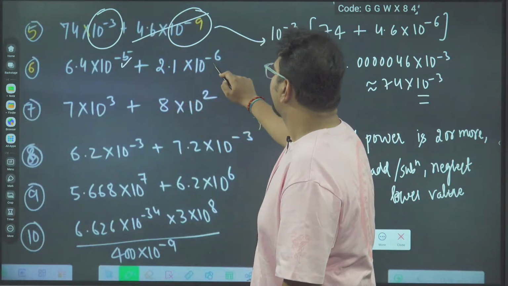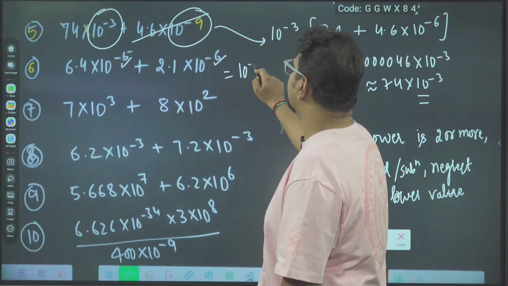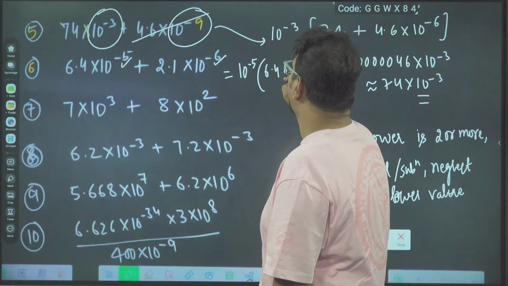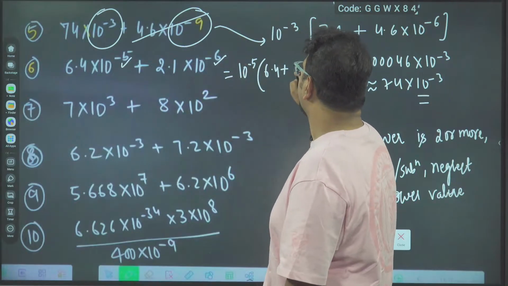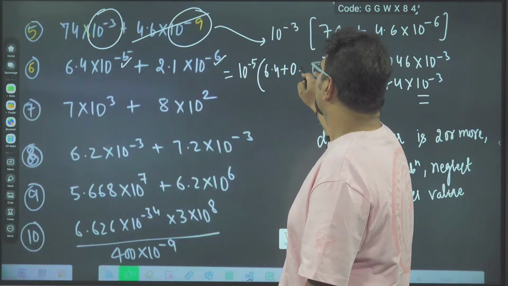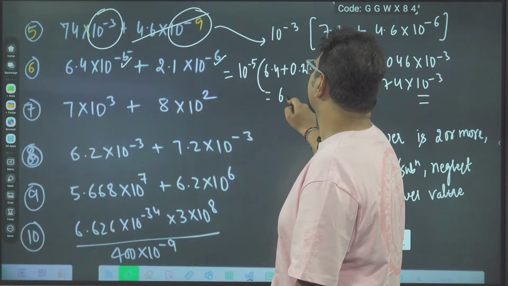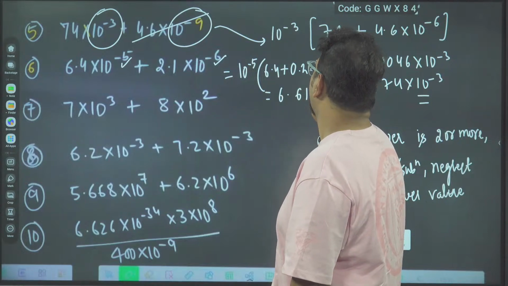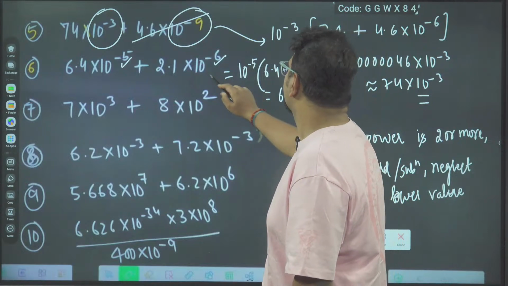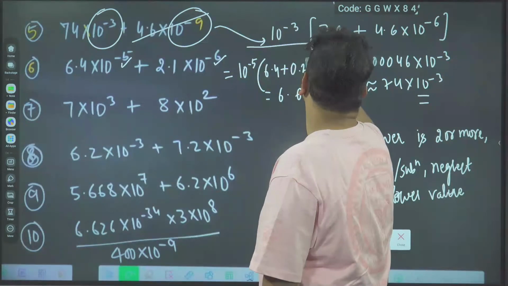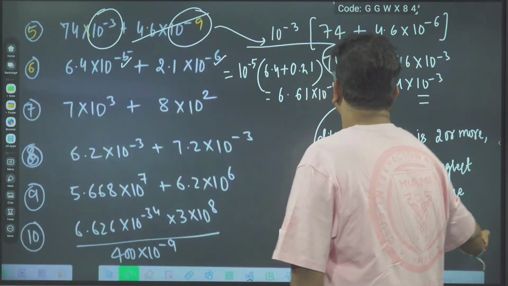10 power minus 5, 10 power minus 6. I will take 10 power minus 5 common. 6.4 plus 2.1, 10 power minus 1 will come, so 0.21 will come. So this will come 6.61 into 10 power minus 5. That is the answer of the second question. This was first. This is second.